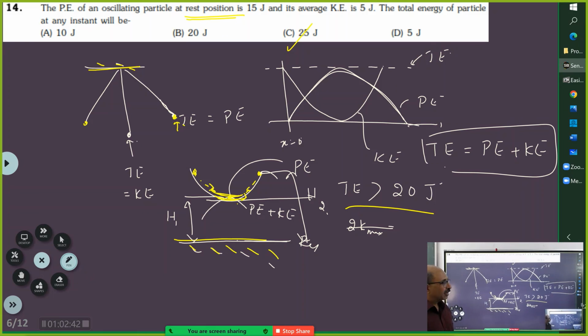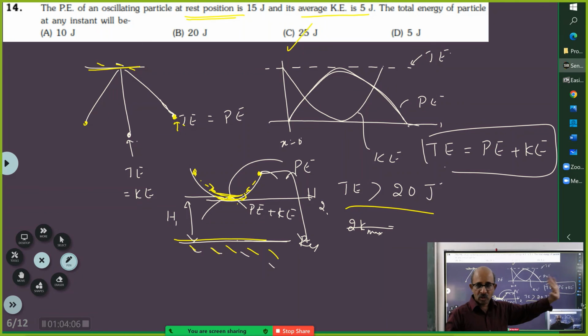But now when we are shifting, like in the case of that bowl, if the frame of reference is below, in that case... See, listen. That's what I'm trying to tell you. Don't unnecessarily confuse. They have chosen some reference. With respect to that reference, they have got a positive potential energy. You should not unnecessarily change the reference unless it warrants. It is not warranting here. The total energy has to be greater than or equal to the potential energy. It cannot be less than potential energy. That is the basic rule. Now don't deviate from that rule.